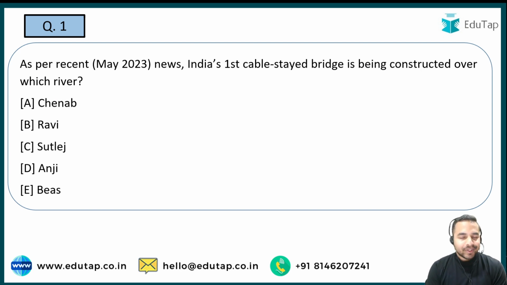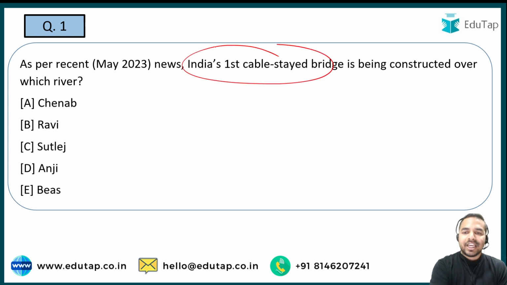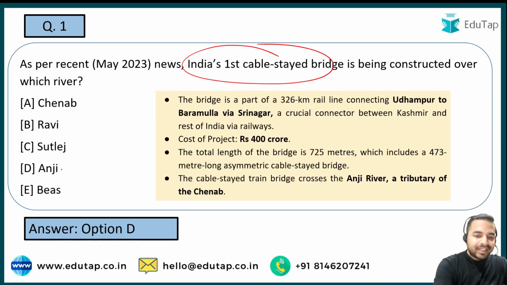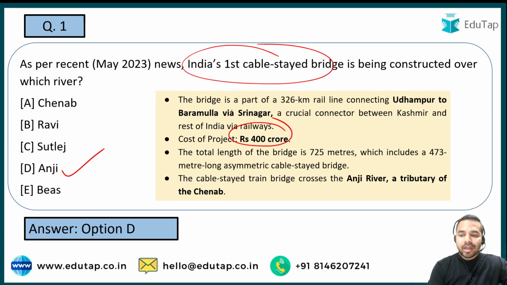So the question is once again on a very important line. The very first question is on India's first cable stayed bridge which has been recently constructed, and the question is over which river this bridge has been constructed. So options are Chenab, Ravi, Sutlej, Anji and Beas. And here guys, the right answer is option D, that is Anji. So guys, if we talk about this project, it cost rupees 400 crore and this particular bridge crosses the Anji river, which is a tributary of the river Chenab. So guys, here the right answer is option D, that is Anji.